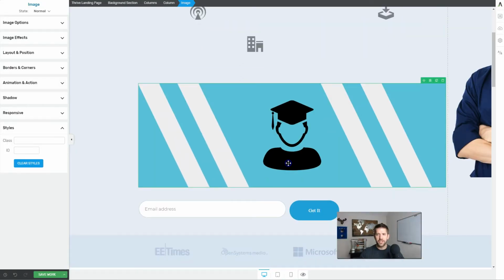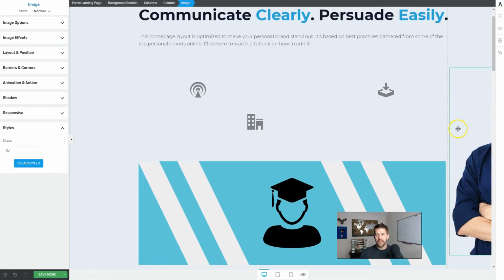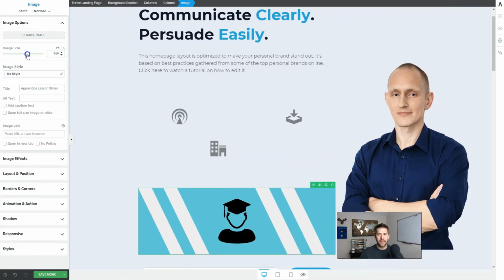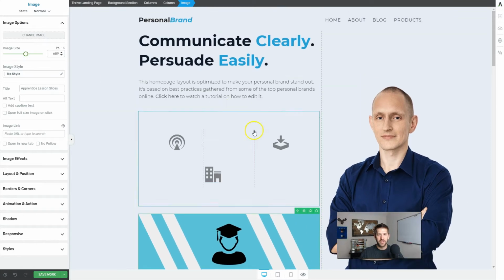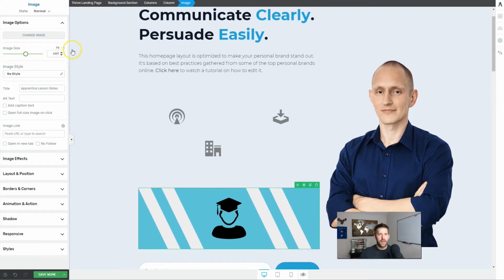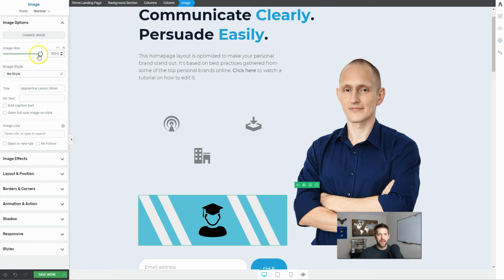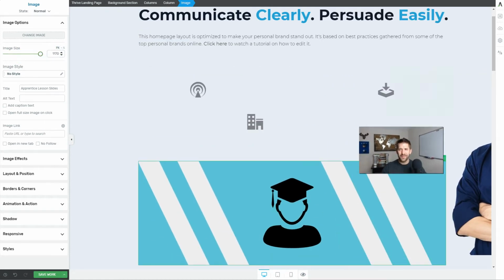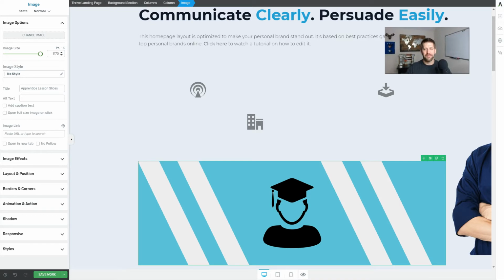I pushed this image in, and what happened was it actually pushed the other image completely off the page, which I'm a little bit surprised about. So now I need to go and drag the image size down a little bit, which is moving everything around. You would think that it would fit the size that I gave it, but it actually forced everything over here. So there are some things that I wish Thrive would make a little bit more intuitive.